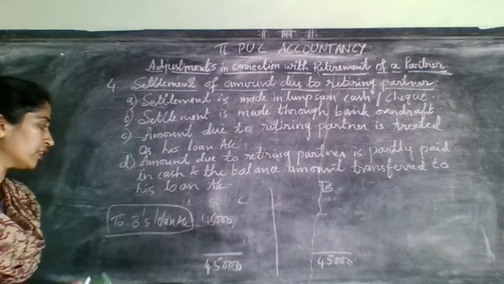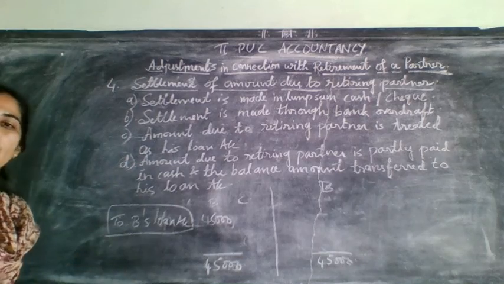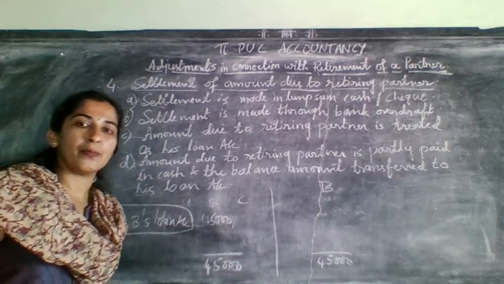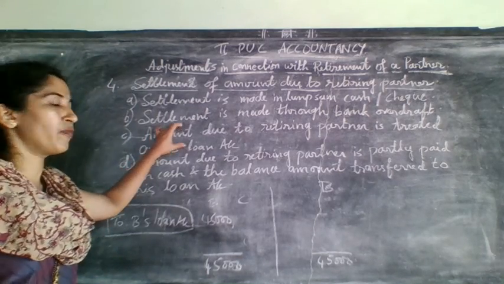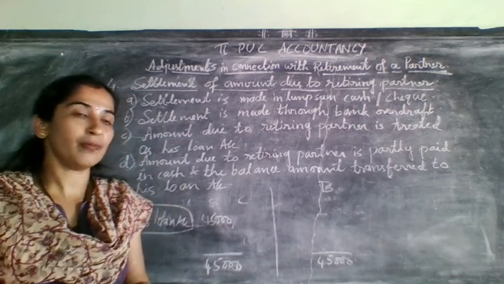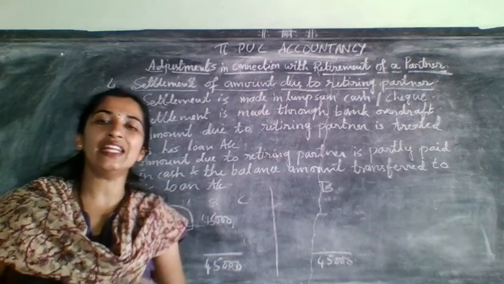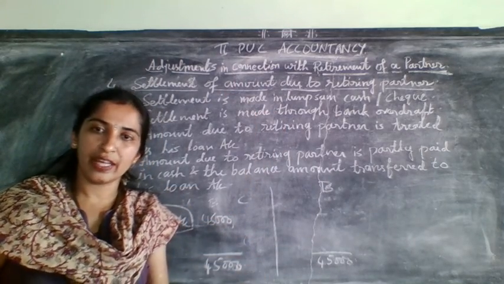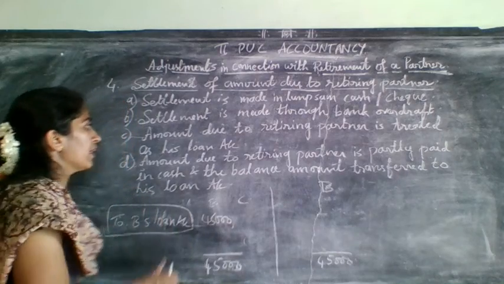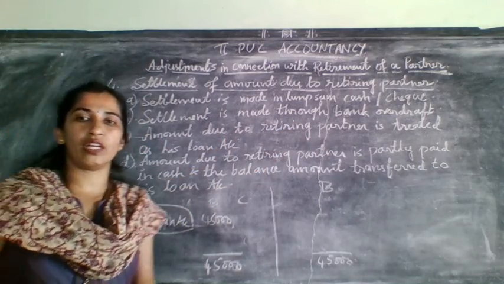So understood this? This is the next type, that is the third type of amount settlement of retiring partner. Usually many problems will depend on this only. If in the problem they have not given any information at all, then you need to assume that it was transferred to his loan account only.